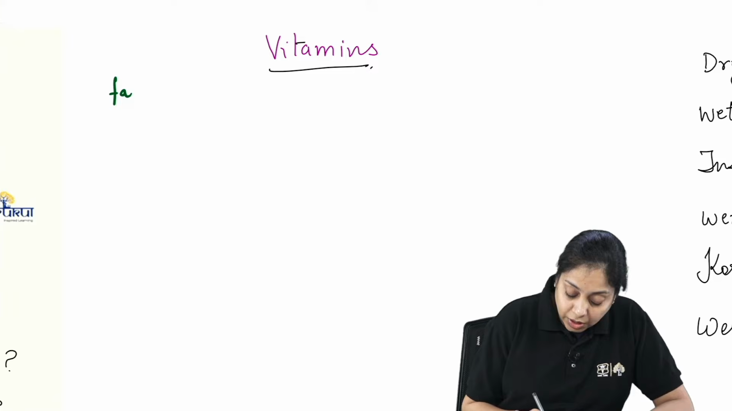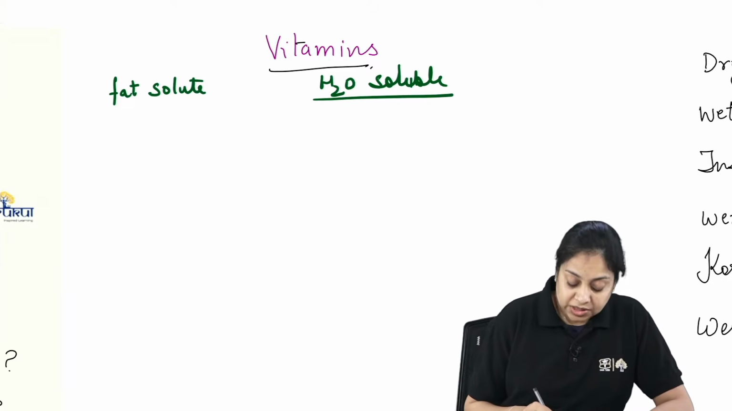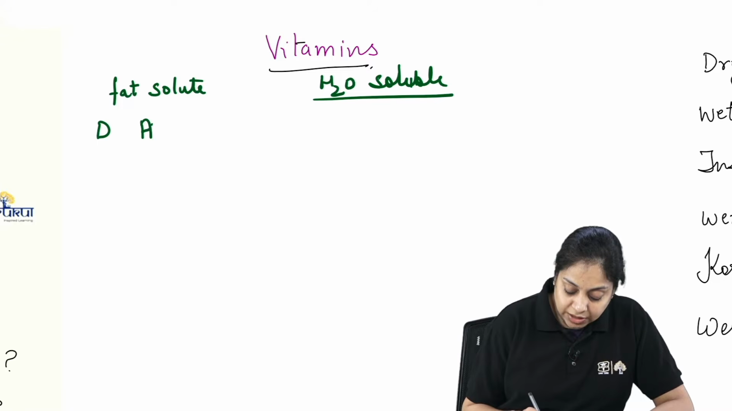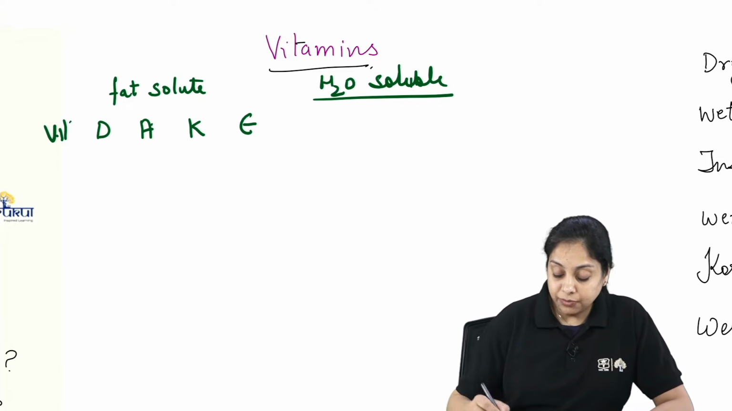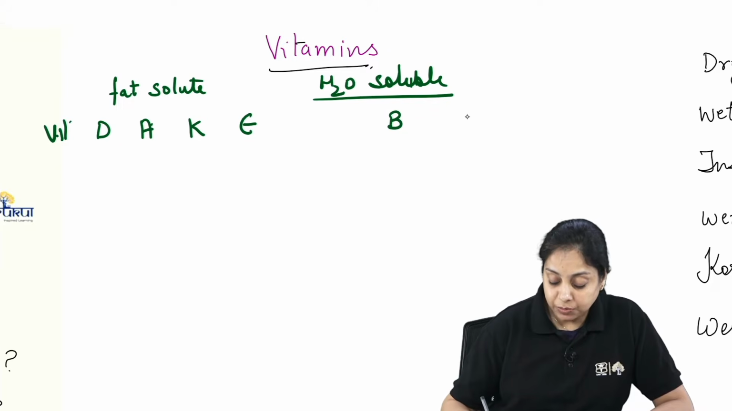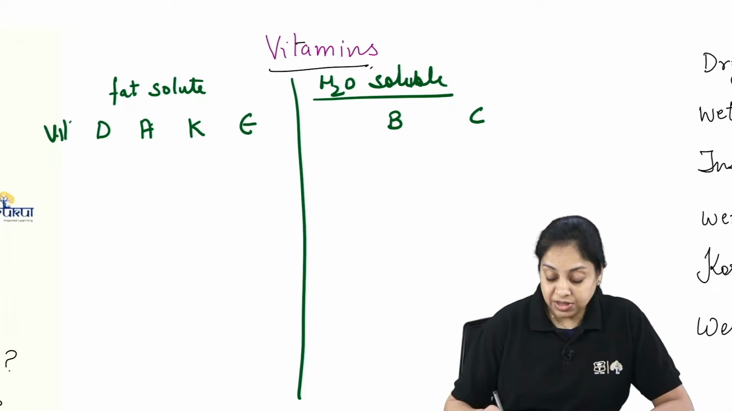There are 2 kinds of vitamins, the fat soluble ones and the water soluble ones. Fat soluble ones are the what? DAKE. Vitamin D, vitamin A, vitamin K, and vitamin E. So vitamin D, A, K, E. And water soluble vitamins are vitamin B and vitamin C.